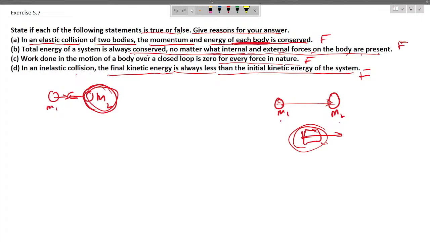So it is false. Now this next question is, work done in a motion of a body over a closed loop is zero for every force in nature. This is only true for conservative force, so it is not true for every force in nature, so it is going to be false. Now in the fourth question, in an inelastic collision, the final kinetic energy is always less than the initial kinetic energy of the system. It is generally true, but not always true, because we can have certain collisions where final kinetic energy becomes higher, like in the nuclear fission reaction. So it is not always true.